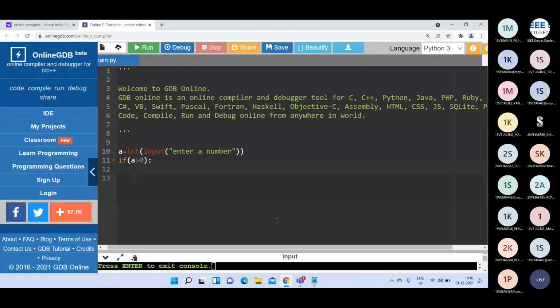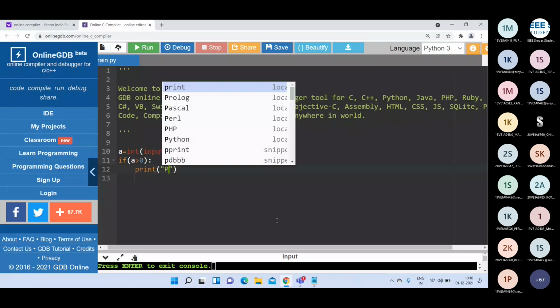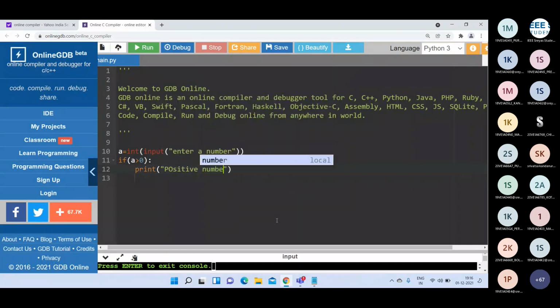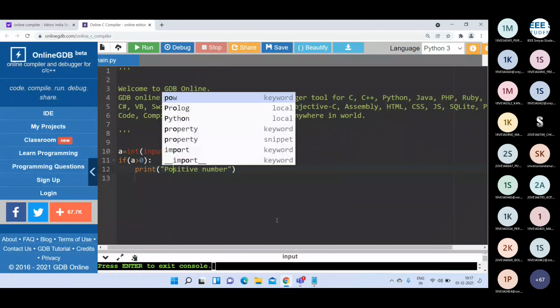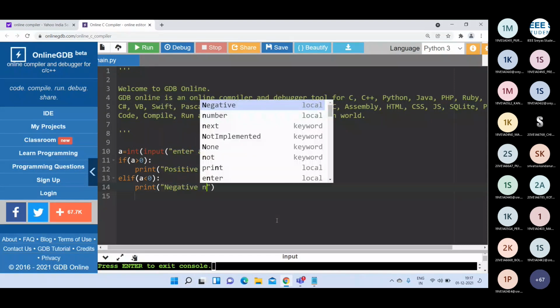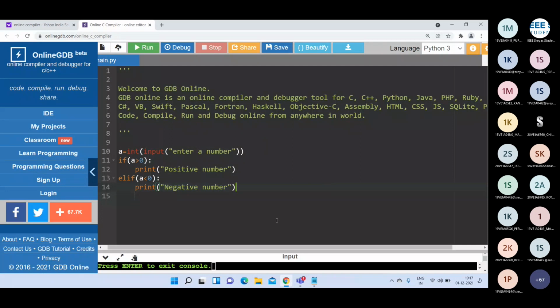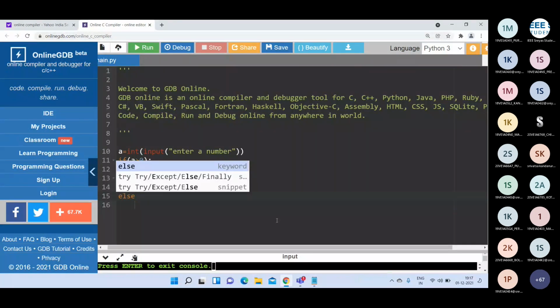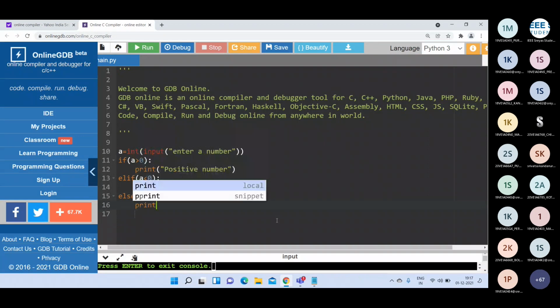If it is greater than 0, that is a positive number. Else if a is less than 0, then you can print that is a negative number. If the above two conditions are false, that means not greater than 0 and not less than 0, then we can say that is a 0.